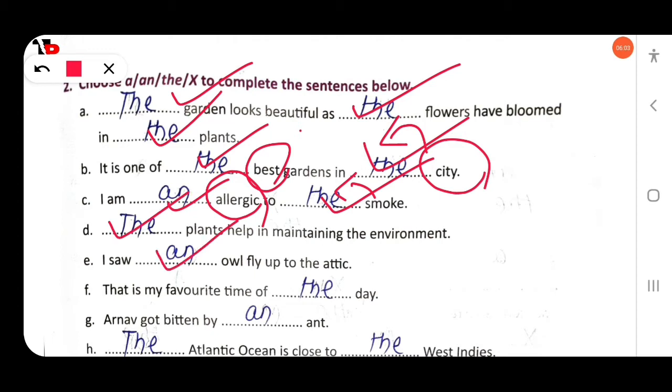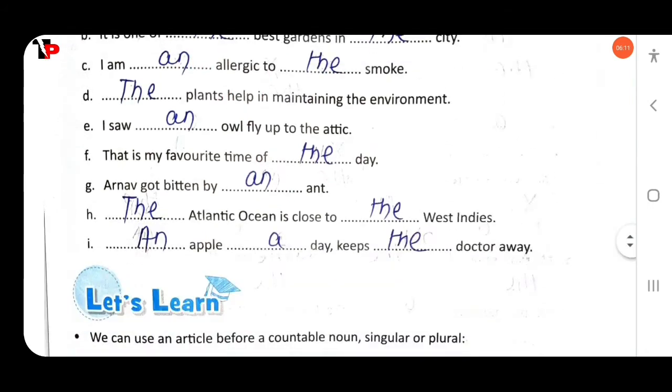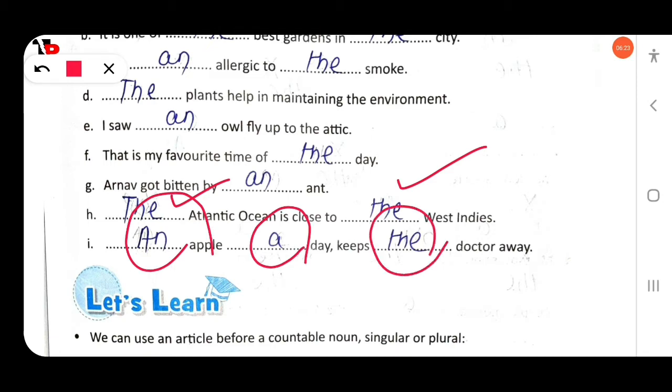That's my favorite time of the day. The next, Arnav got bitten by an ant. Then next, the Atlantic Ocean is close to the West Indies. Then next, an apple a day keeps the doctor away. This is one type of proverb.